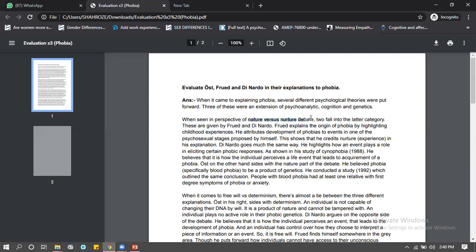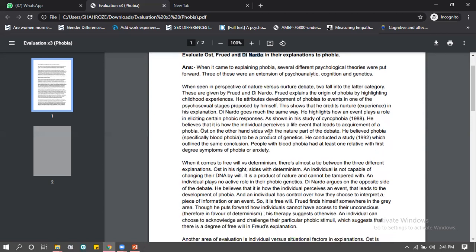And in the nature nurture debate, she's going to explain why Proust is either nature or nurture, giving her reason, using content by Proust. Which side does Freud go on in nature nurture, given content by Freud. And Leonardo too, she's going to quote the content by Leonardo. So we're going to take a quick look at how she has done it. Nature nurture debate, okay? These are given by Freud and Leonardo. Freud and Leonardo fall into the nurture side.